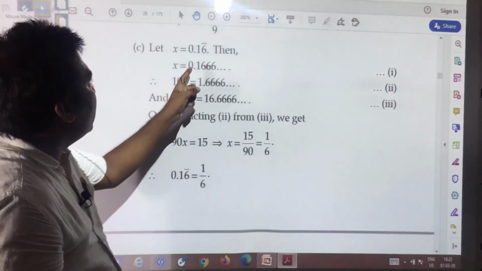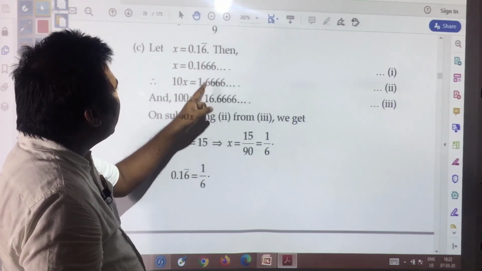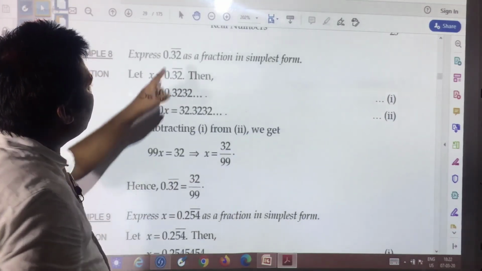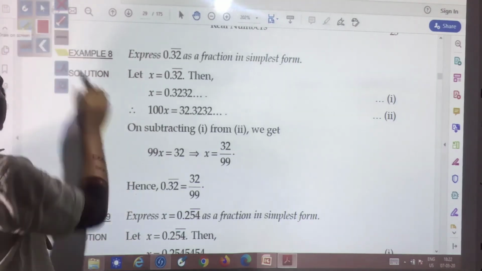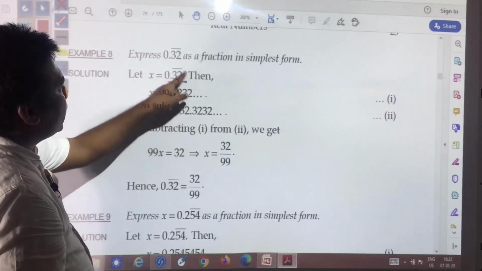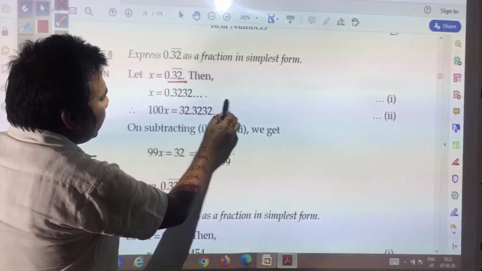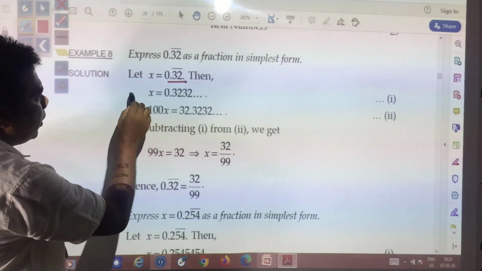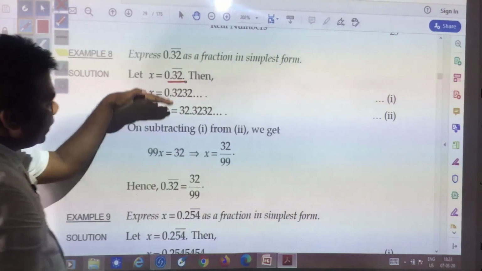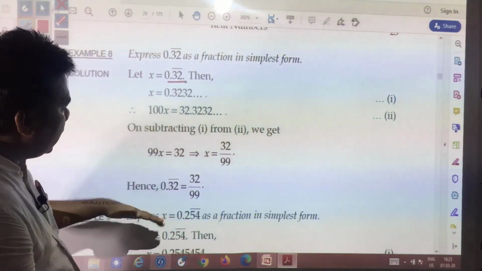The other question you see is 0.32 with a bar over both digits. If you have one repeating digit, you multiply by 10 and solve accordingly. If you have 2 digits, you multiply by 100. Here you see, 2 digits are under the bar, so this number needs to be multiplied by 100. The first equation is x is equal to 0.323232 and so on. The second equation after multiplying is 100x is equal to 32.323232 and so on. The same method is applied: subtract the first equation from the second, and finally you will get x.